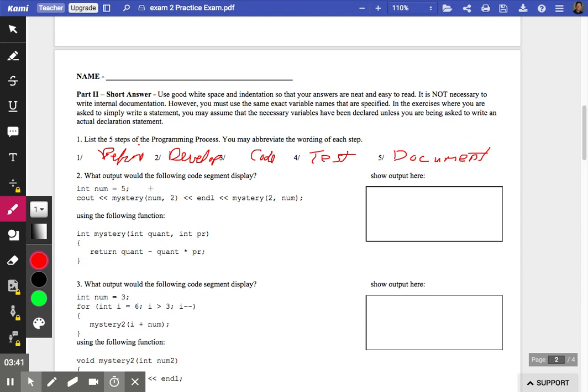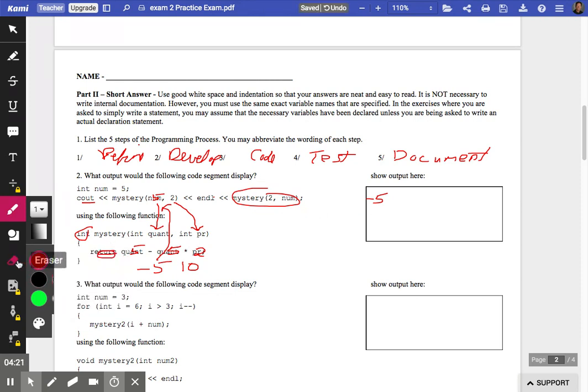Number 2, let's trace this code. The variable num is equal to 5. That passes down to quant, the parameter. That 2 passes to PR. Follow the order of operations. That 5 plugs in here and here. The 2 plugs in here. According to the order of operations, we multiply that to 10 first. Then we take 5 minus 10 is -5. That -5 is returned as an integer back up to the spot where it's couted. And then because of the endl, whatever comes out of this ends up being below it.